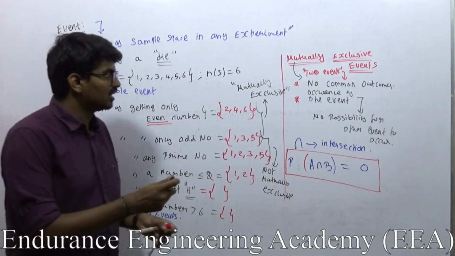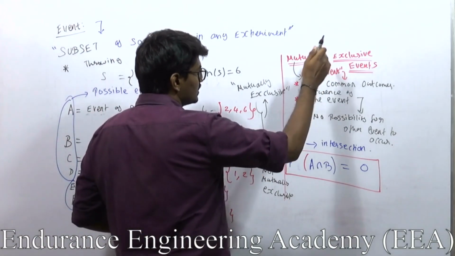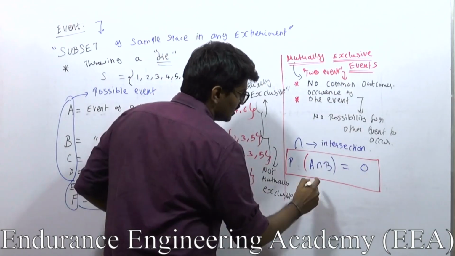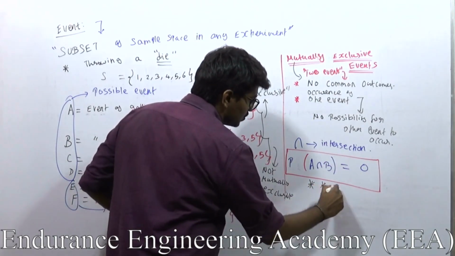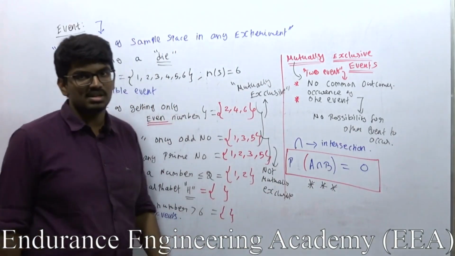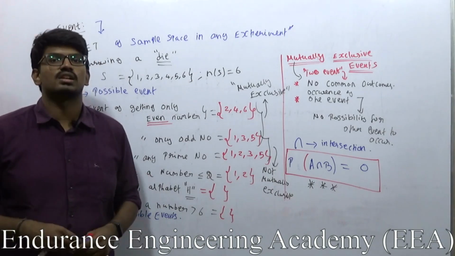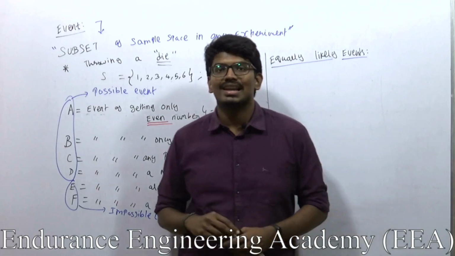So it is very important. If you understood the question and if you understood that the question belongs to mutually exclusive events, then you have to blindly substitute P of A intersection B as 0. Okay, so I hope mutually exclusive events has been cleared. So now we will go for the next type of event. We are going to discuss equally likely events.